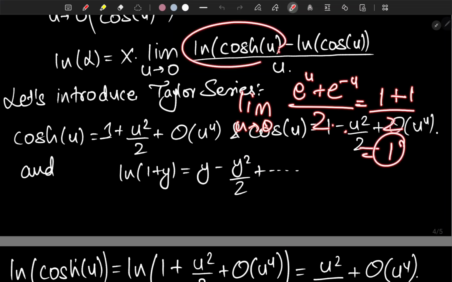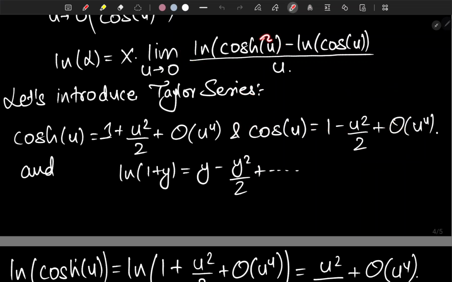So natural logarithm of 1 is 0, and cosine of 0 is 1, and natural logarithm of 1 is also 0. So basically we are having 0 over 0 form.